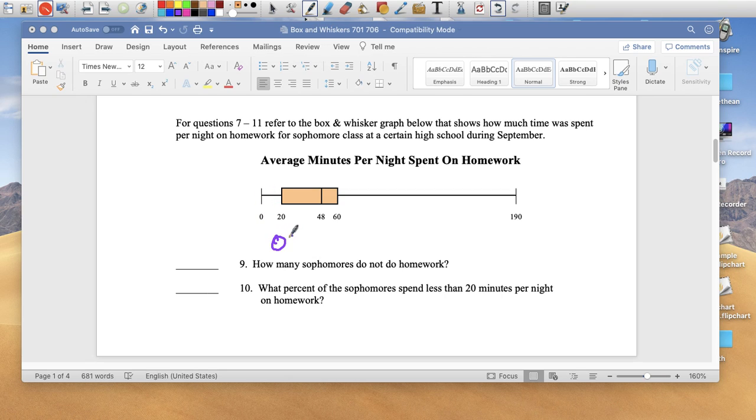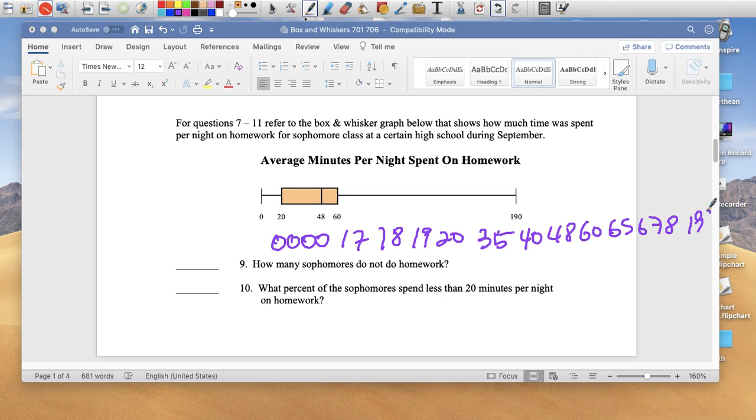But how do we know our data is not this: 16, 17, 18, 19, right? 35, 40, 48, 60, 65. I'm making this up, by the way, right? How do we know 80, 80, 190? How do we know that there's, what do you call it,